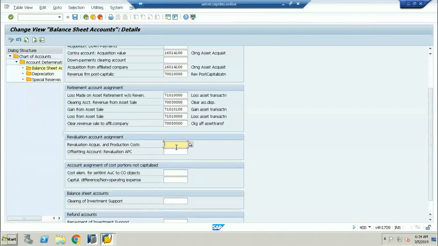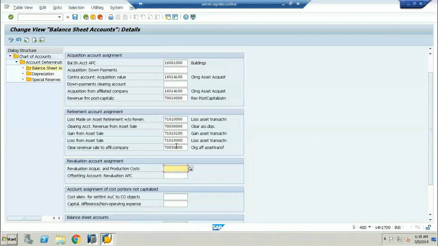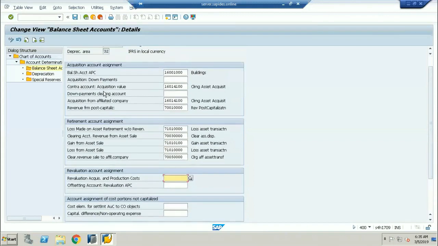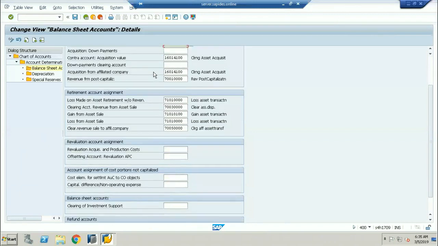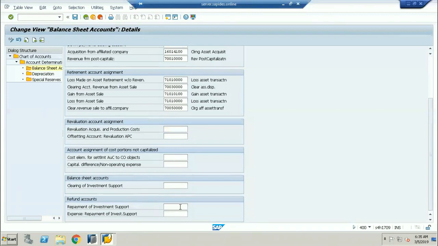Here you need to provide the reconciliation account for the asset, because if you are posting normally, without any revaluation, it will be updated to the normal account. It should not be updated to this particular one, because the system has to segregate the normal APC transaction from the revaluation transaction. So the revaluation amount has to be posted to this particular account, the revaluation of acquisition and production cost.